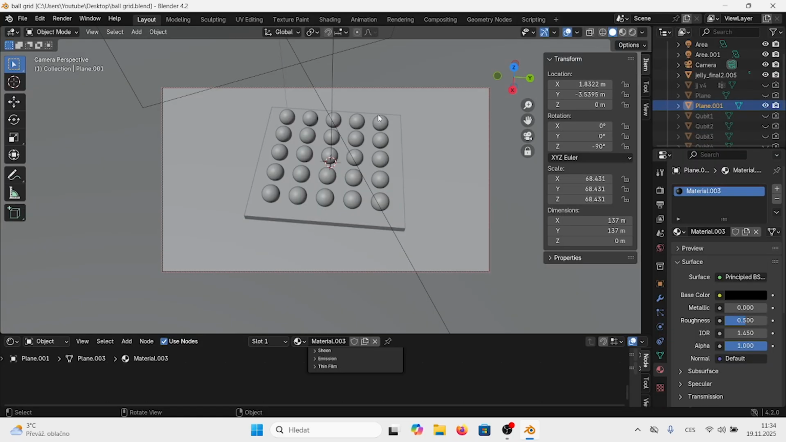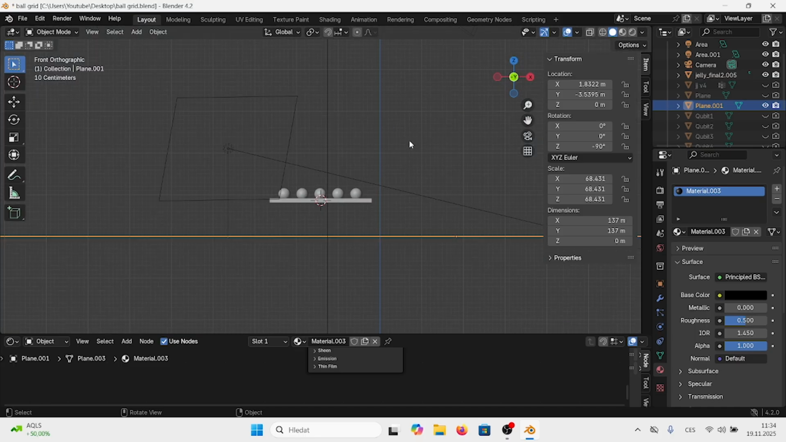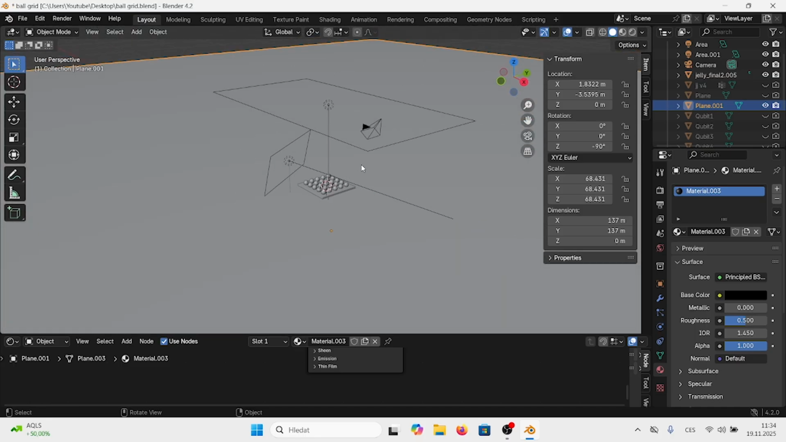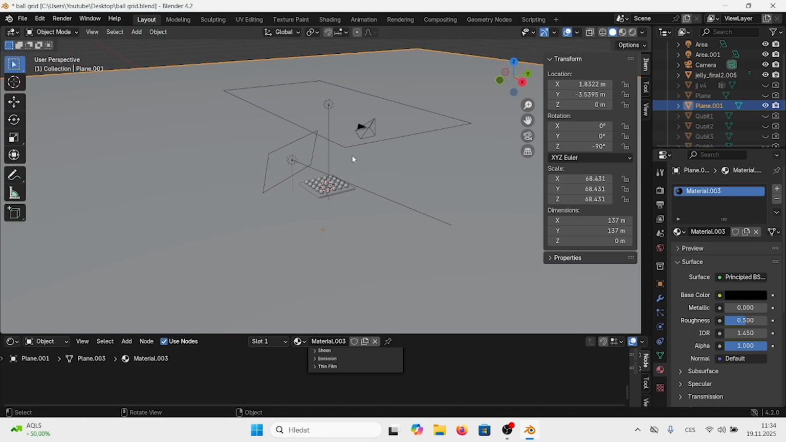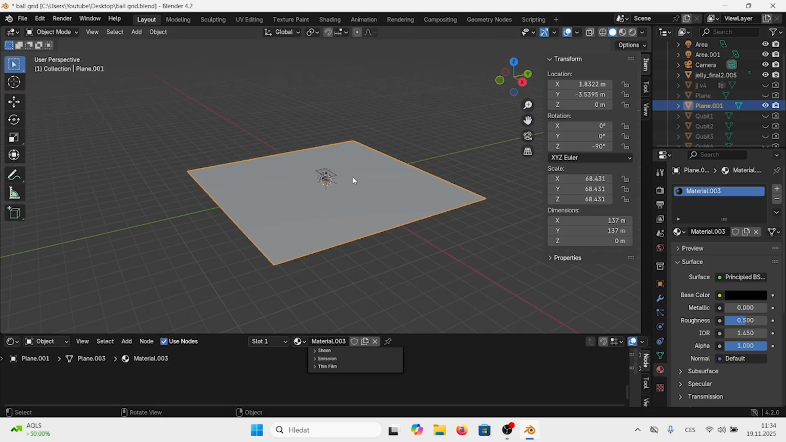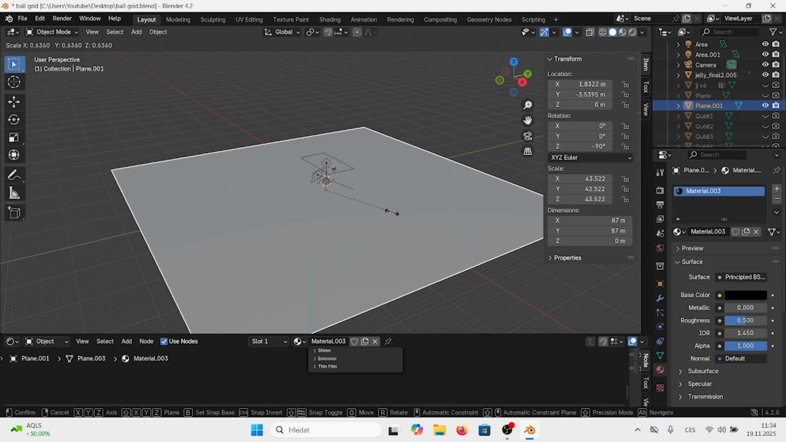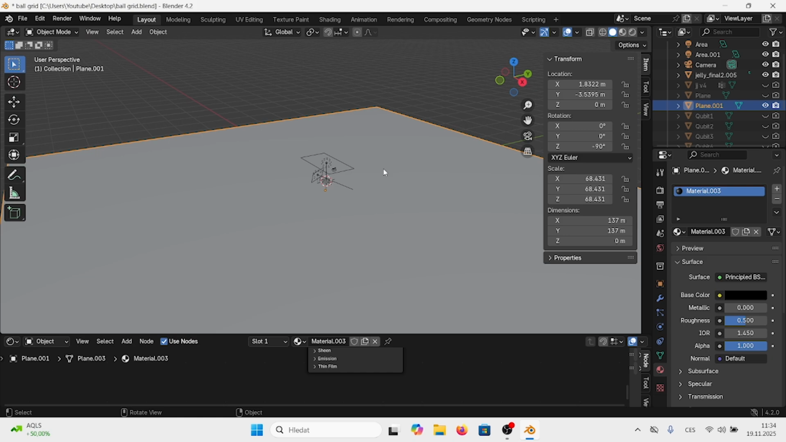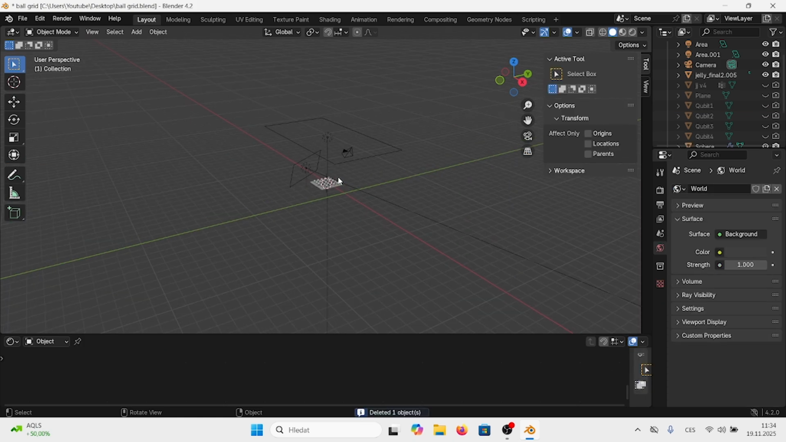We'll start with visualization of ball grid array, how to package your quantum chips. So this is really our fully completed scene. We have one plane which is quite big. So let's just recreate it from scratch.